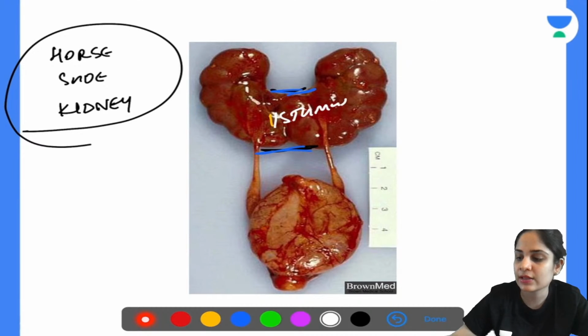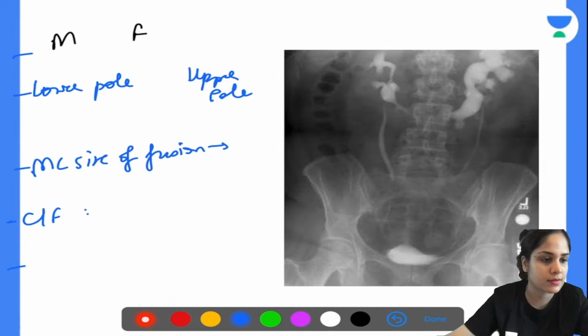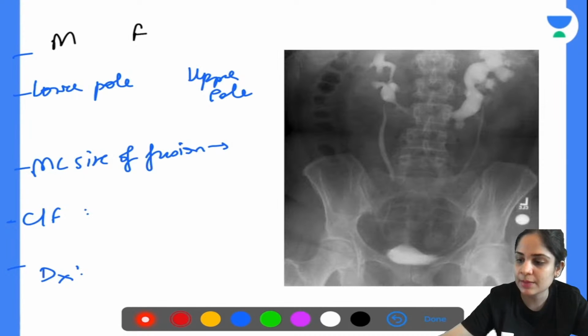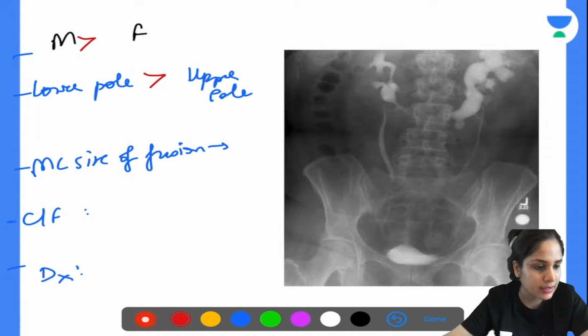Okay, next thing you have to tell me is the clinical features of this patient. So how will this patient present and how will you diagnose? So quickly tell me all of these answers. More common in male or female? First of all, males are more common, absolutely correct. Lower pole, absolutely correct. So lower pole fusion is more common than upper pole. Most common site of fusion, very good, in front of L4 vertebra, fourth lumbar vertebra, L4 vertebra.